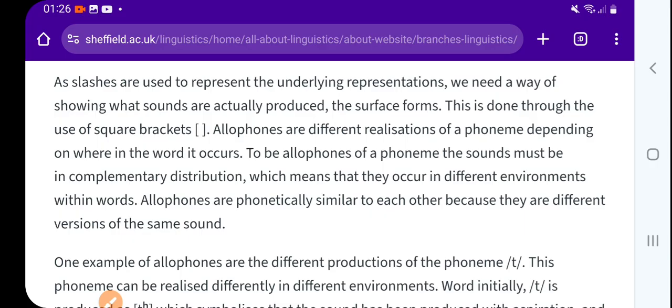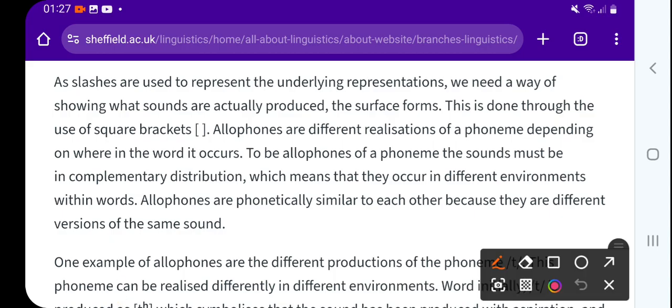This is done through the use of square brackets. How, we will see later on.